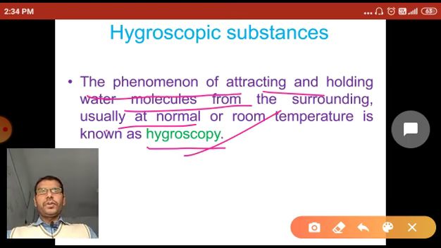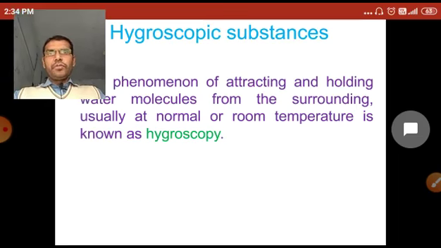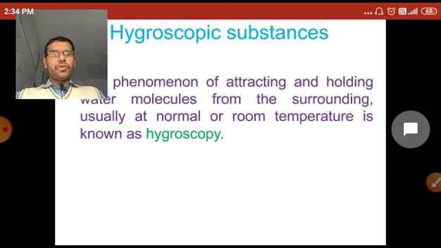So it is a type of phenomenon by which water molecules are attracted or held from the surroundings. In this phenomenon, the molecules of a substance absorb, attract or hold water molecules from the surroundings at room temperature.